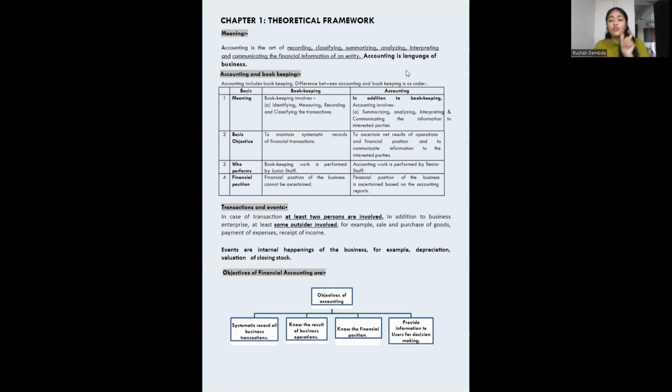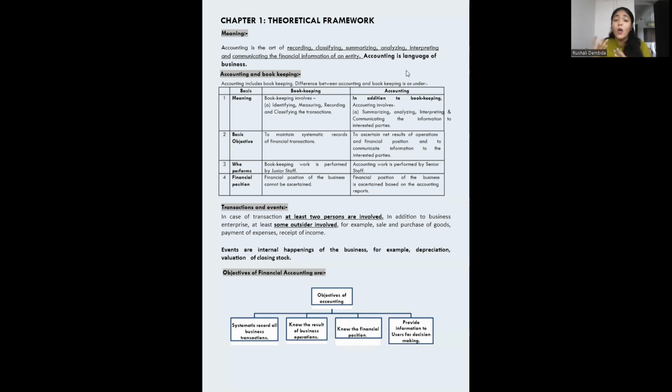Okay, this transaction is of this person. This money is to be received from this person. This should go in debtors. This should go in creditors. All these things are to be done and communicated. This information is communicated to interested parties. As I told you, the banks, your lenders, your creditors, or the people who are investors in your firm, the shareholders for a company. All these are the interested parties.